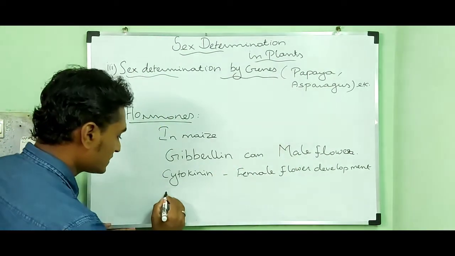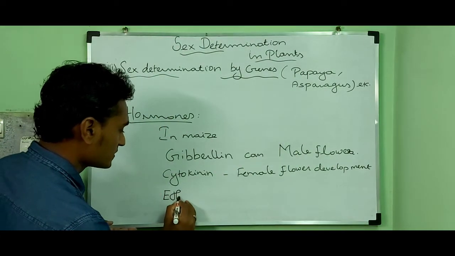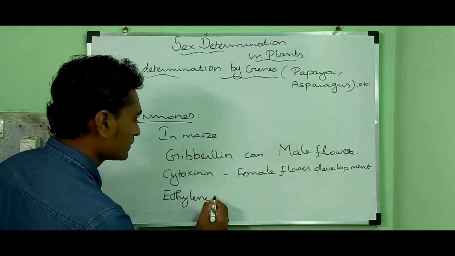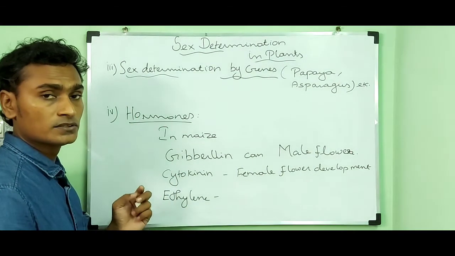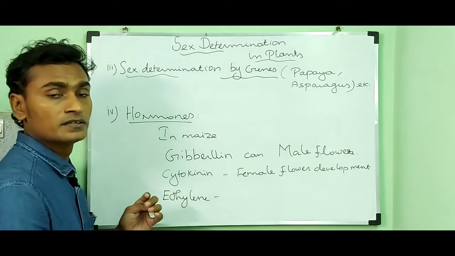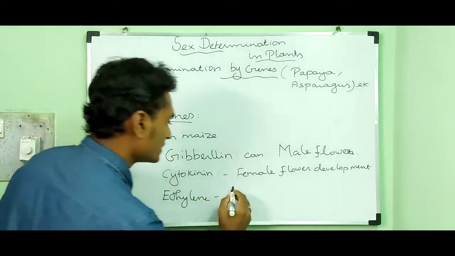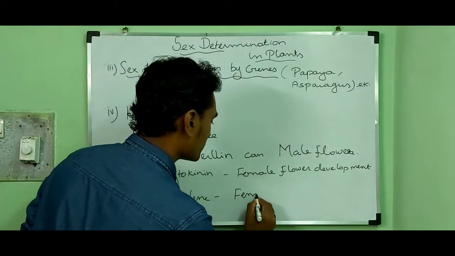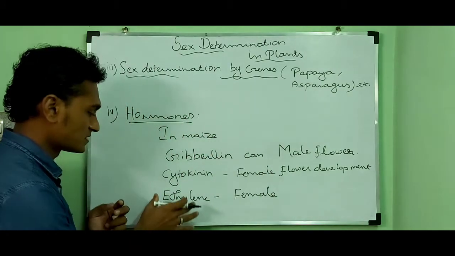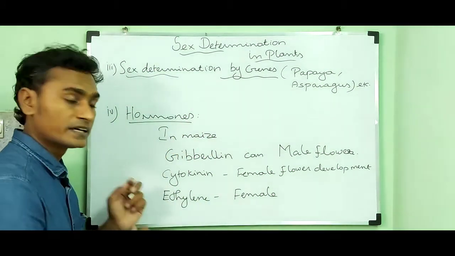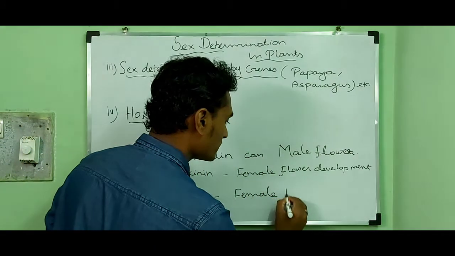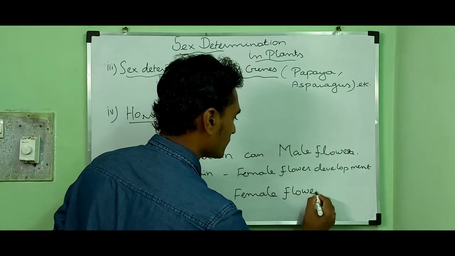Then ethylene treatment, it is a gas. Ethylene gas can also promote the development of female flower. If a plant is treated with ethylene, it can promote the development of female flower.